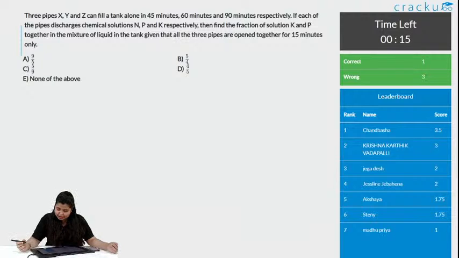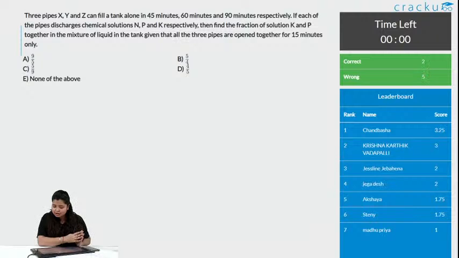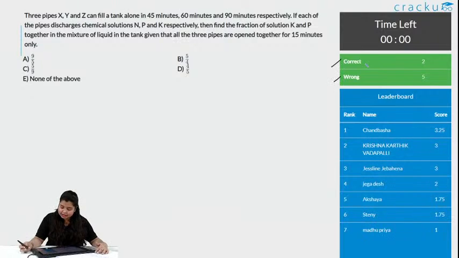There is 1 correct answer and 3 wrong answers. This is the 8th question, 2 more questions to go. Are you finding the questions interesting, the session interesting, or is it too difficult as all the questions are of the apt exam level? Okay, there are 2 correct answers and 5 wrong answers. Let us see the solution for this question.